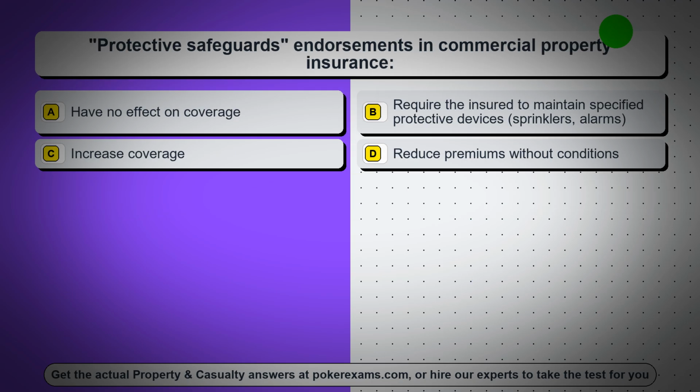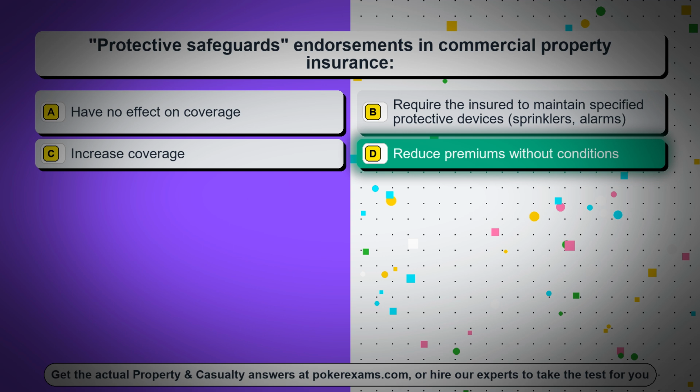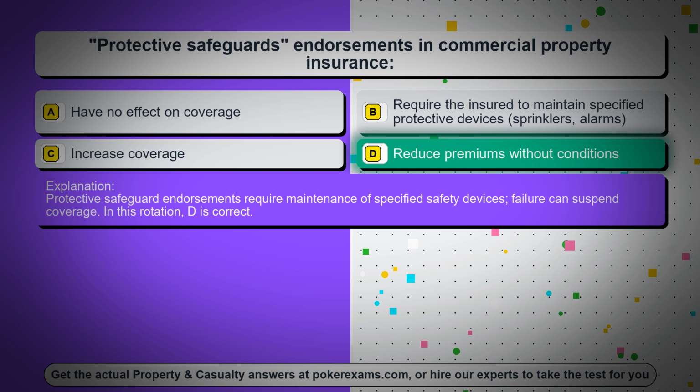Question 18. Protective safeguards endorsements in commercial property insurance, option A, have no effect on coverage, option B, require the insured to maintain specified protective devices, sprinklers, alarms, option C, increase coverage, option D, reduce premiums without conditions. The correct answer is option D, reduce premiums without conditions. Protective safeguard endorsements require maintenance of specified safety devices. Failure can suspend coverage. In this rotation, D is correct.